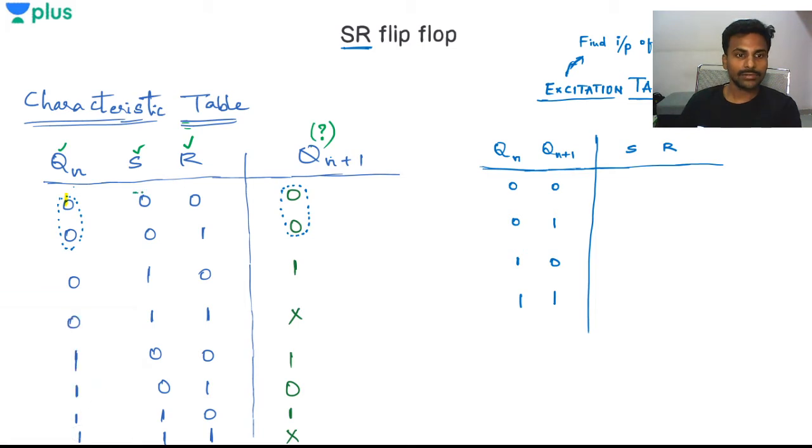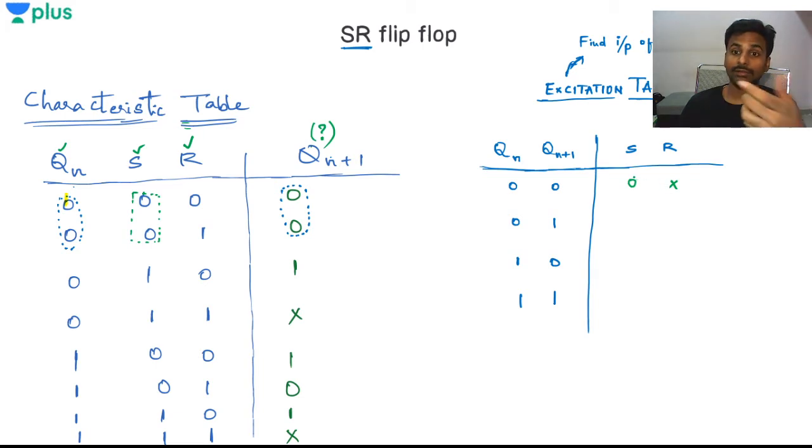I'll have the S value as constant 0, but my R value is changing between 0 and 1. So I don't care about the R value because it is changing between 0 and 1, but I care about the S value. S value will be 0 always whenever I have Qn as 0 and Qn plus 1 as 0. R can be 0 or 1, it can be anything, but the S value must be 0.